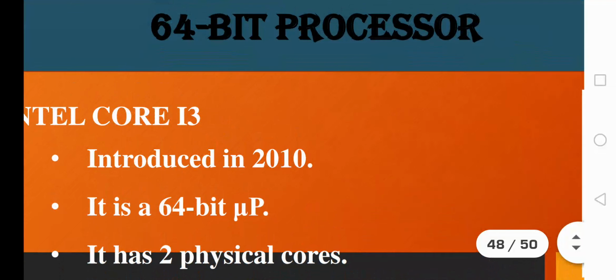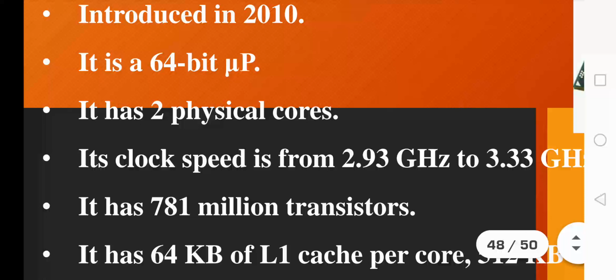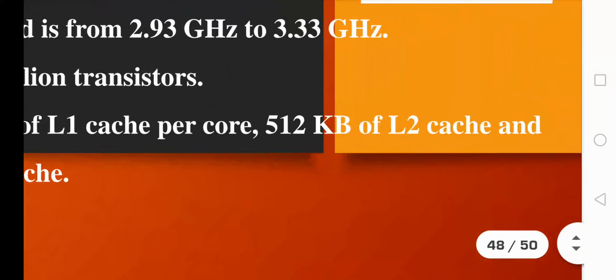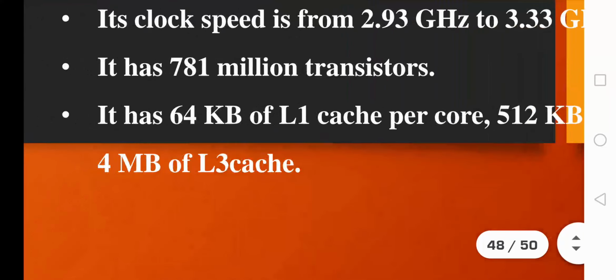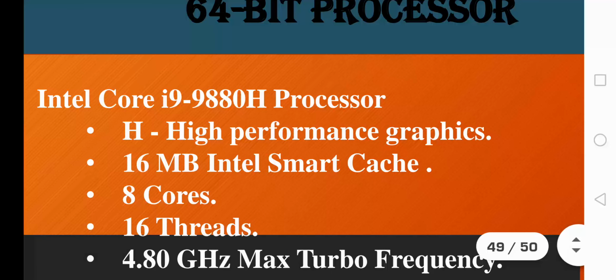Okay, so the next 64-bit processor that we have to study is Core i3, which was invented in the year 2010 with only 2 physical cores. The clock speed ranged from 2.93 gigahertz to 3.33 gigahertz, and its fabrication involved 781 million transistors. They also use a concept of cache: L1 cache with a capacity of 64 kilobytes, L2 cache with a capacity of 512 kilobytes, and L3 cache with a capacity of 4 megabytes. Okay, the next 64-bit processor is i9.